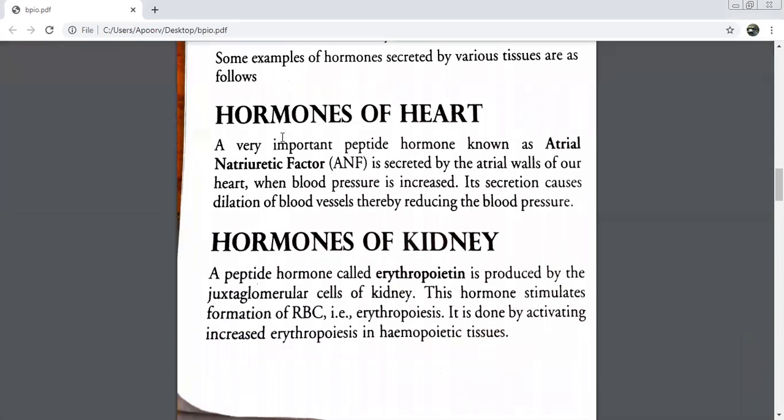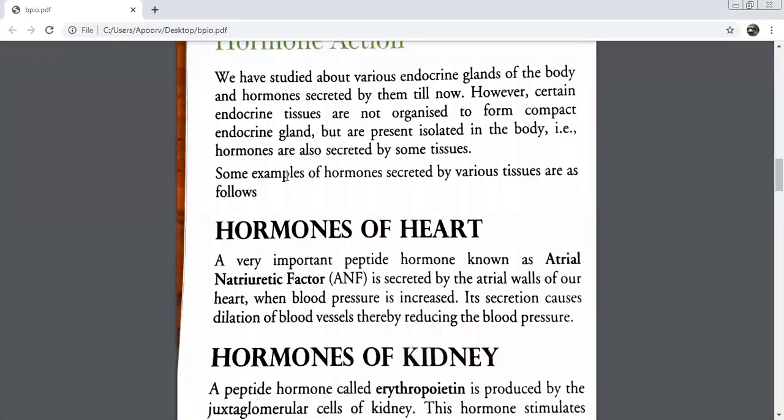Let's do heart first. Actually, I've not done heart with you first. A very important peptide hormone known as ANF. What is the full form? Atrial natriuretic factor. Let's do one by one.